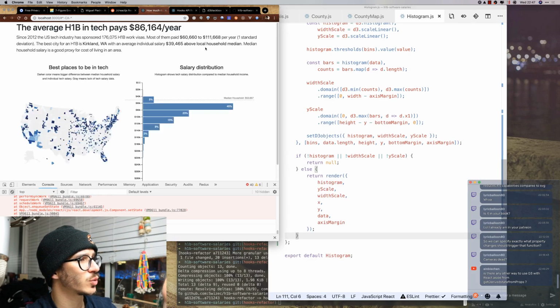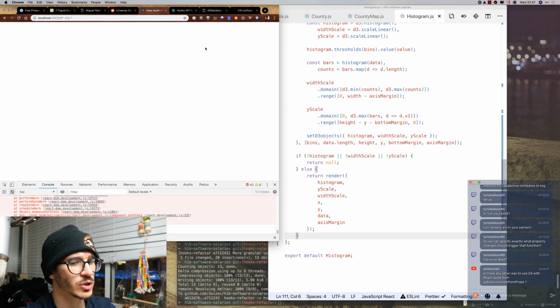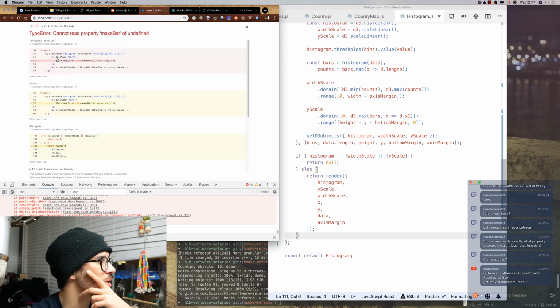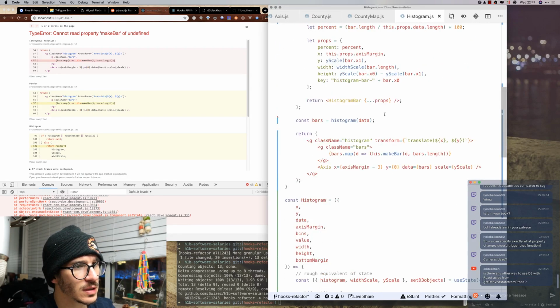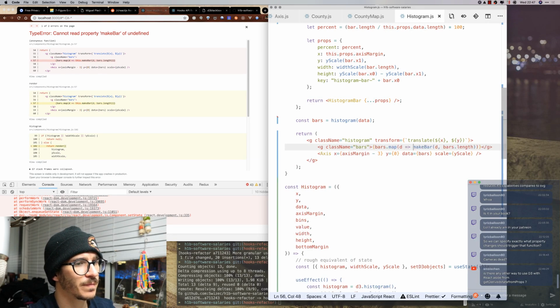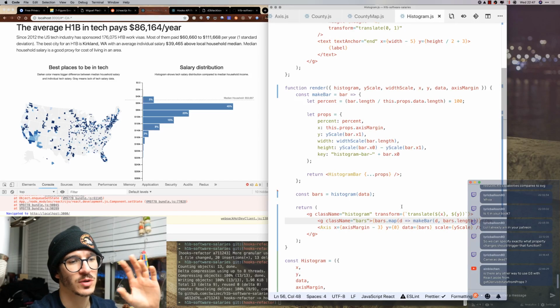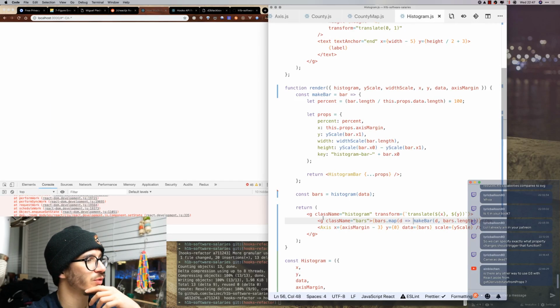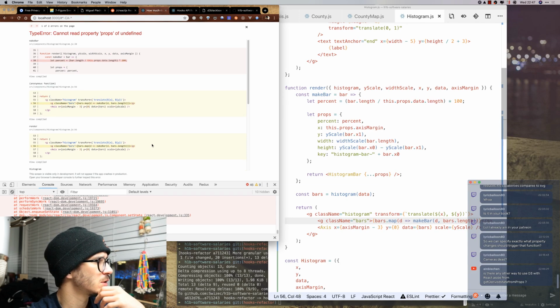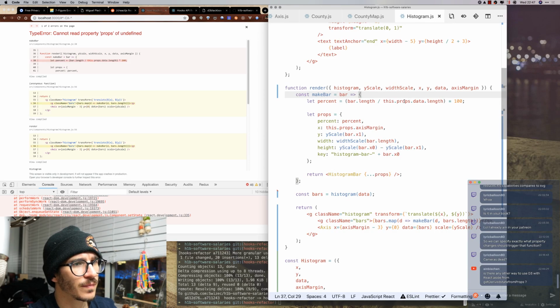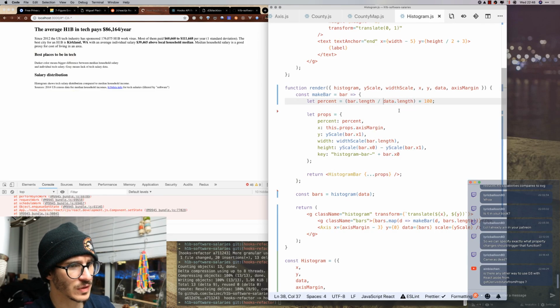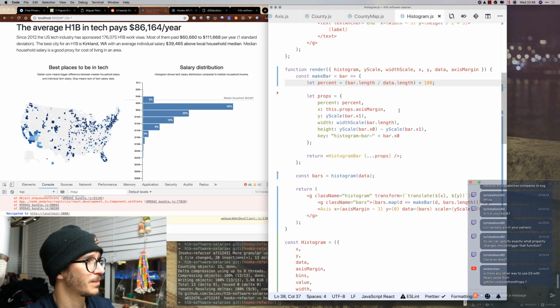So let's just make sure it works. Then I can answer Einbisken's question about get derived state from props. No. Cannot read property make bar of undefined, because it's not this anymore, it's just a function. And make bar is like a helper function so that the code is a little easier to read. Percent comes from props data length. So we can take just data.length now, because there's no more props and there's no more this.